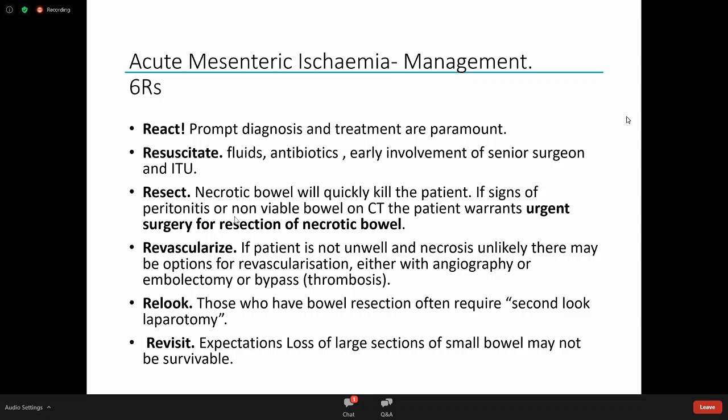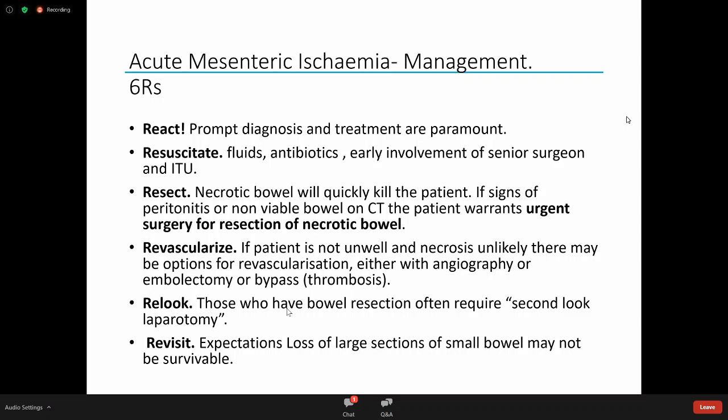If the patient is not critically unwell, they don't need immediate surgery and removal of dead bowel, then consider whether you may be able to improve the blood supply by sometimes resuscitation and sometimes revascularization, either with angiography or embolectomy or bypass, or particularly with venous thrombosis, anticoagulation.